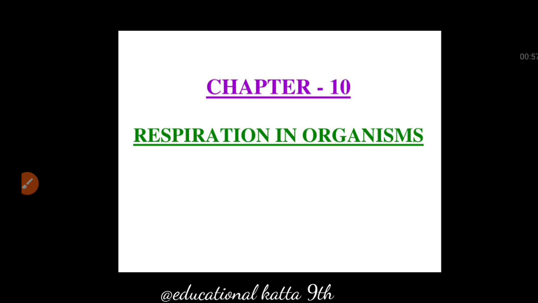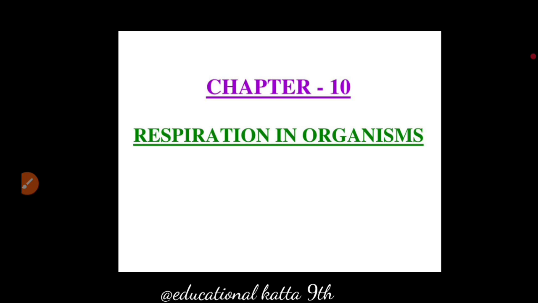So there are no slides now, so I will just explain. First of all, I will tell you the difference between aerobic respiration and anaerobic respiration. Aerobic respiration occurs in presence of oxygen, anaerobic occurs in absence of oxygen. In aerobic respiration complete breakdown of food takes place.